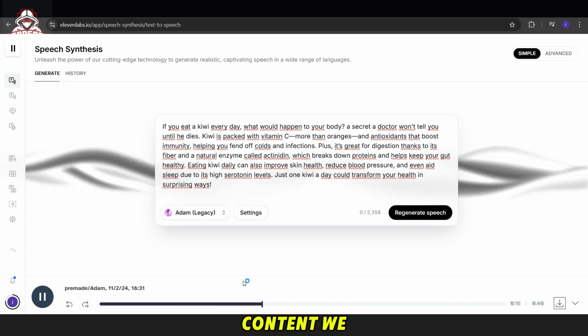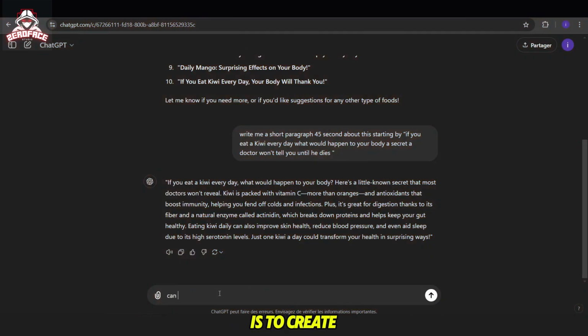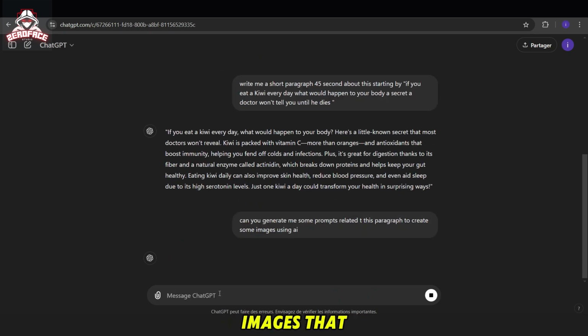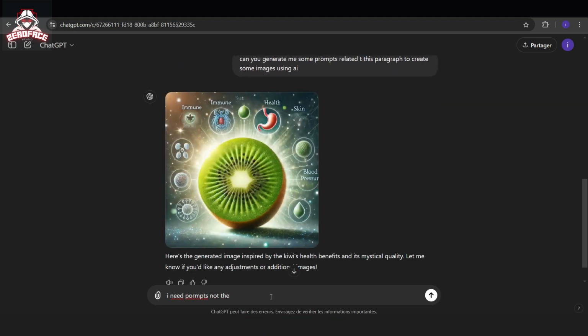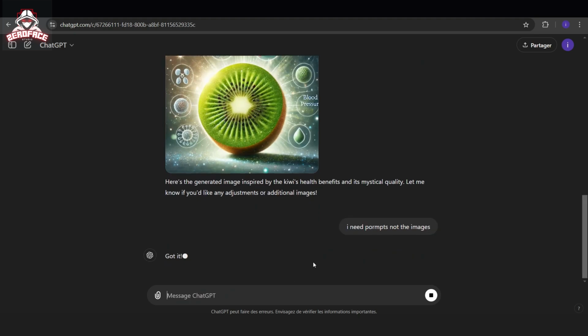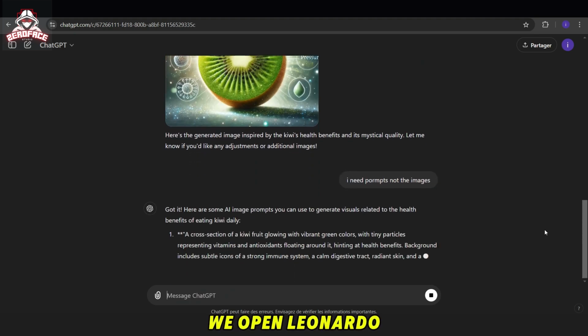For the video content, we have three options. The first is to create visuals using AI tools like Leonardo AI and Runway ML. We can start by going back to ChatGPT and asking it to generate some prompts to create images that match our script. Once we have these prompts, we open Leonardo AI.